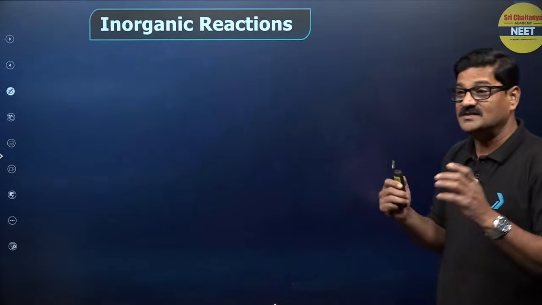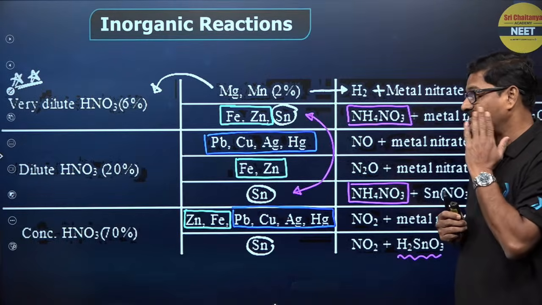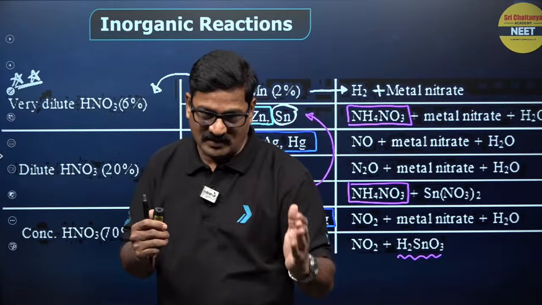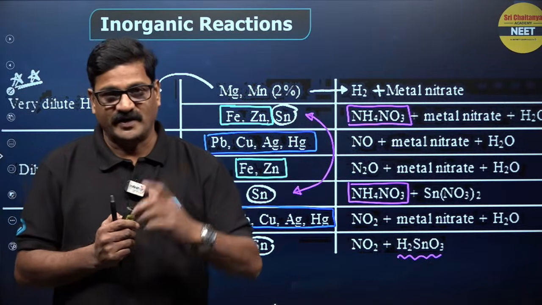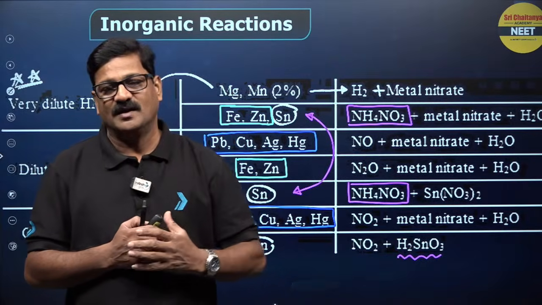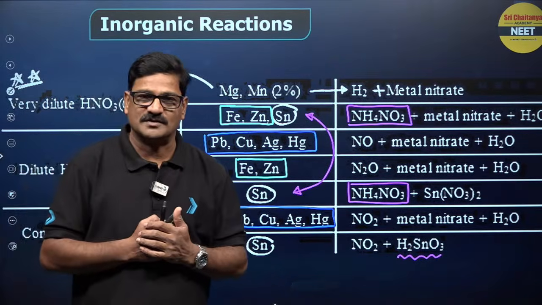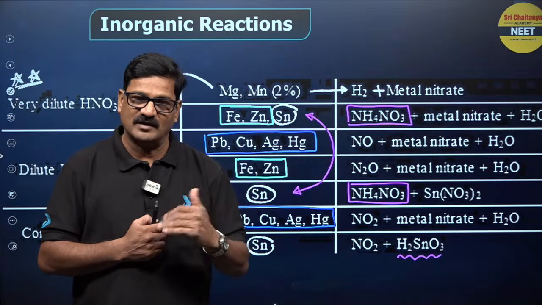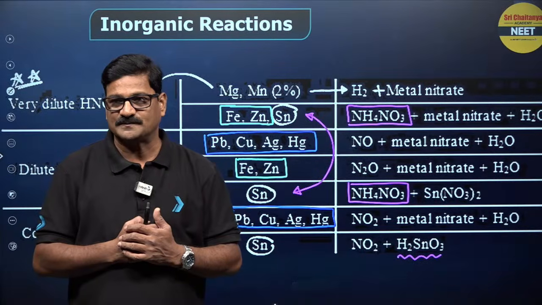And like that, 90 reactions I will discuss in today's class. The reaction of HNO3 with a metal depends on the type of metal, above hydrogen or below hydrogen, and the concentration of HNO3. It could be dilute HNO3 or concentrated HNO3.